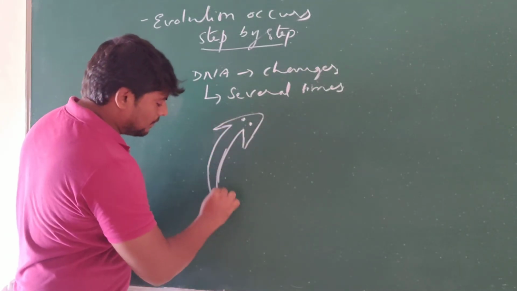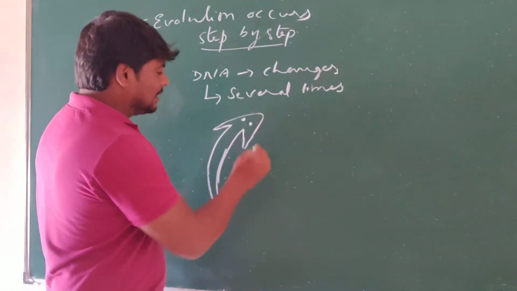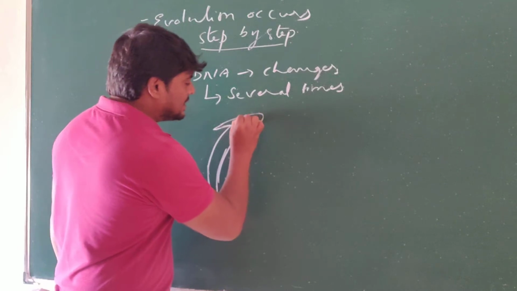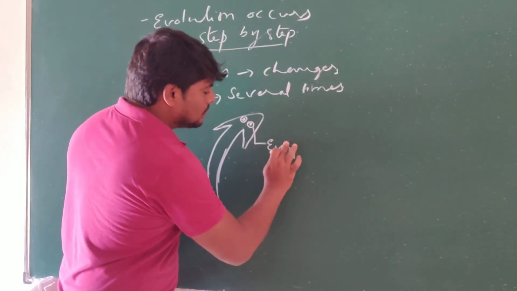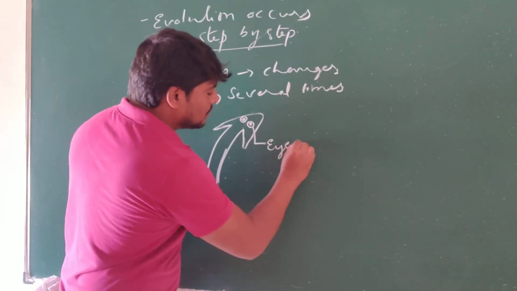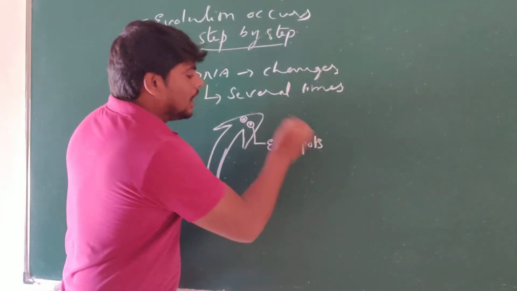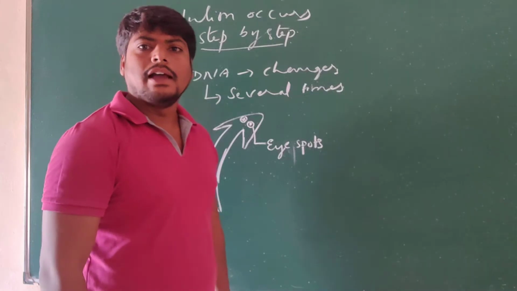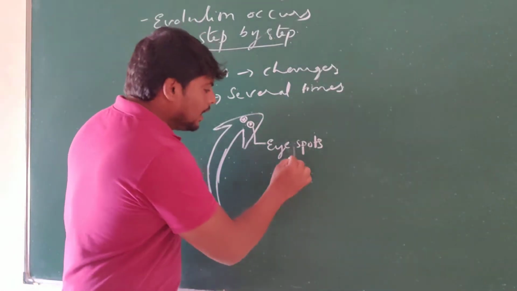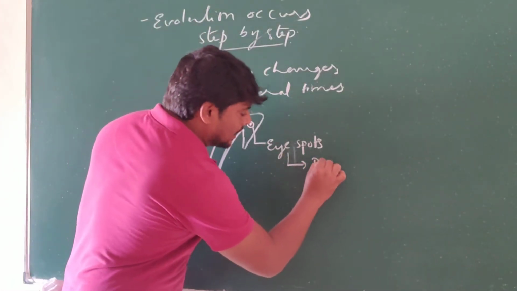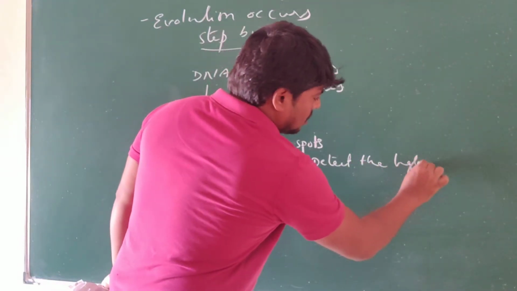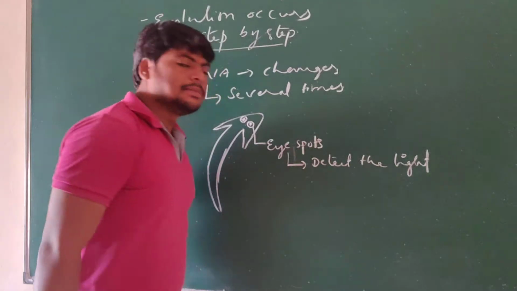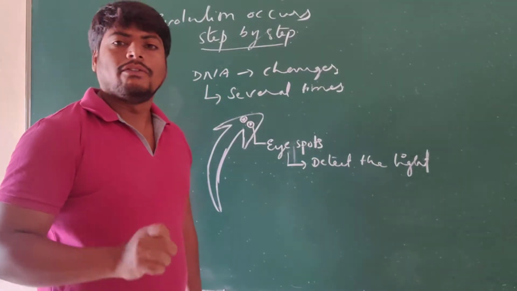Eye spots are found, this is one and this is another one, and these two are the eye spots. In general, these eye spots of the planaria help them to detect the light.